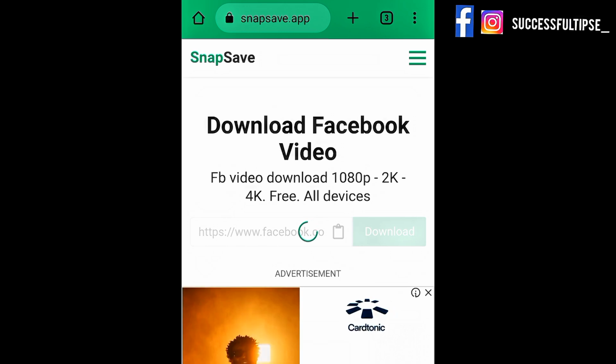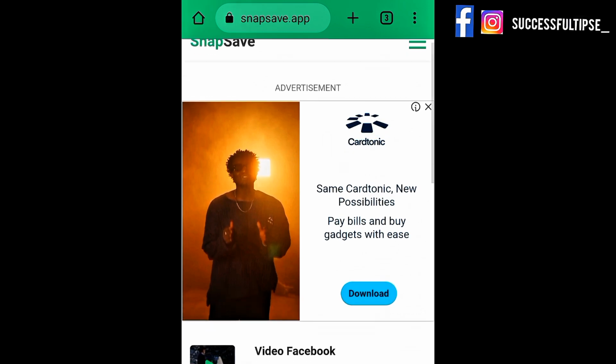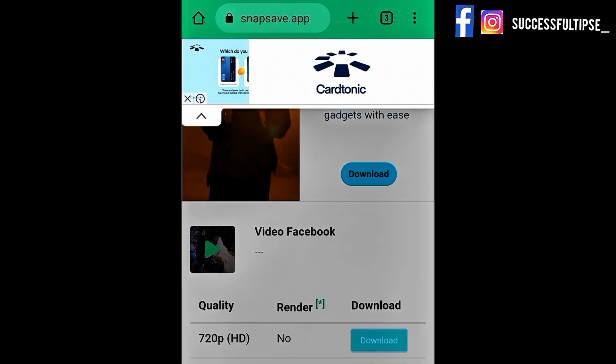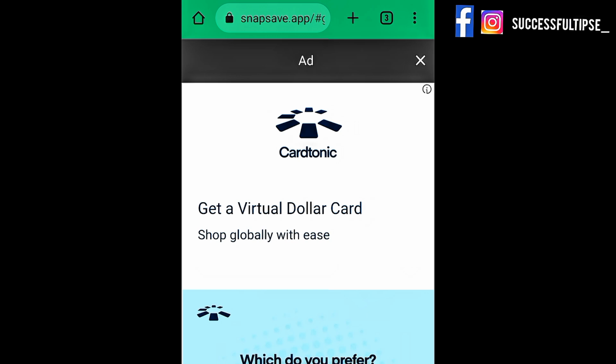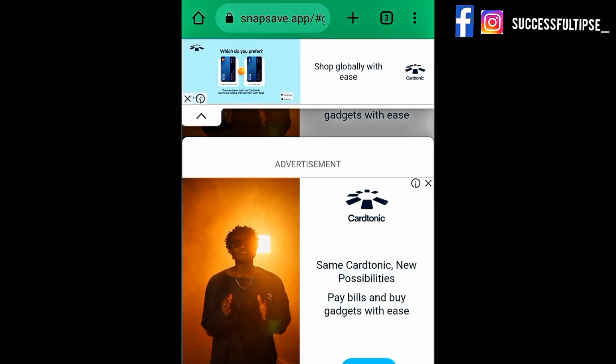So you paste your link. I've already pasted my link here. The next thing, you click on download. So the next thing is for you to scroll down and click on download. You can see that, then you cancel the ad. You can see that this particular video is already downloading.